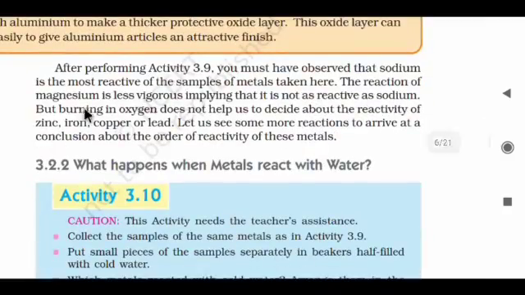After performing Activity 3.9, you must have observed that sodium is the most reactive of the metal samples taken here. From all the samples taken by you, it is proven that sodium is the most reactive metal. The reaction of magnesium is less vigorous, implying that it is not as reactive as sodium. But burning in oxygen does not help us decide about the reactivity of zinc, iron, copper or lead. Let's see some more reactions to arrive at a conclusion about the order of reactivity of these metals. We will see it in the next session.